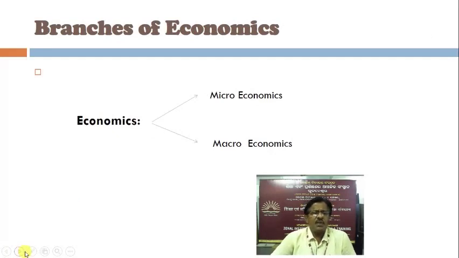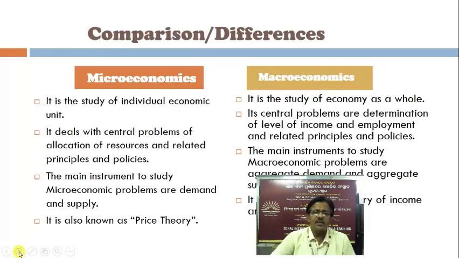Branches of economics. Economics has two branches, microeconomics and macroeconomics. You have already studied microeconomics in Class 11. In this Class 12, you will study macroeconomics. The comparisons or the differences between microeconomics and macroeconomics for your understanding. Microeconomics is the study of individual economic units. Macroeconomics is the study of economy as a whole, or you can say it is the study of aggregates in the economic system.